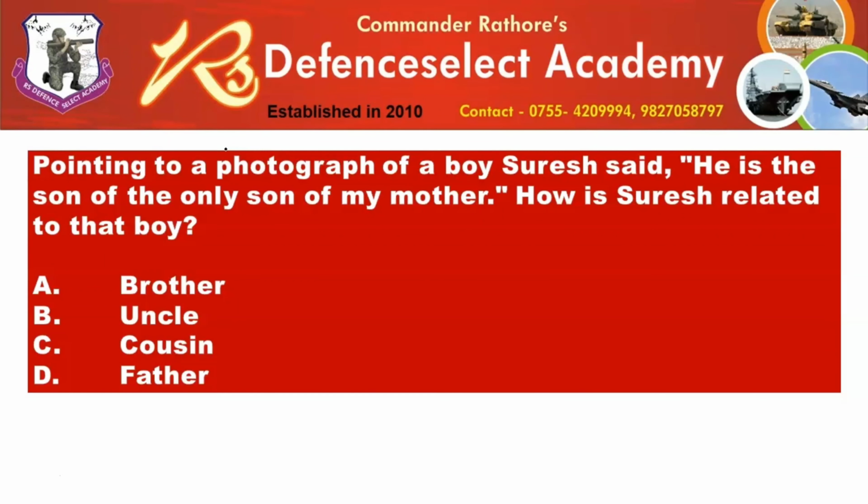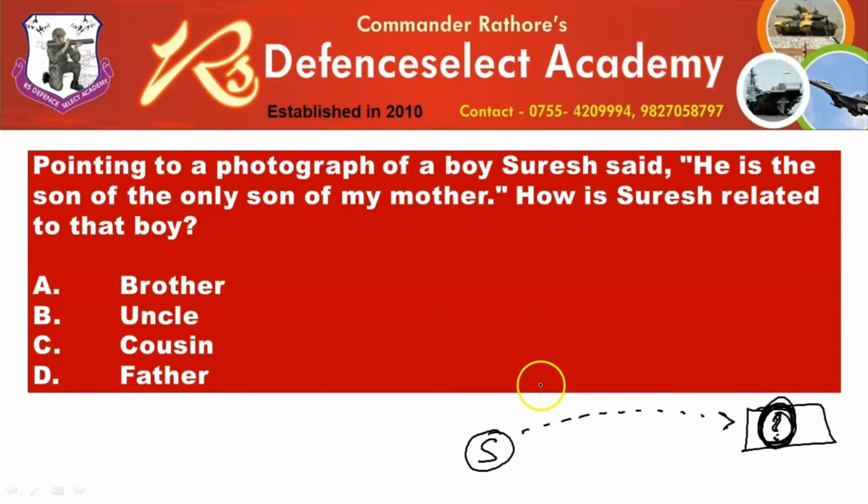So now let us pick up the first question and try understanding what is being asked and what facts are given to us. Here it's mentioned: pointing to a photograph of a boy, Suresh said. So that means there's a boy, Suresh. Now he's pointing towards a photograph and talking about somebody. We will have to identify who that guy is, because it is asked how Suresh is related to that boy. So we will have to identify सुरेश का उस फोटो में दिए गए इंसान से क्या कनेक्शन है या क्या रिलेशन है, and that is why the topic is blood relations.